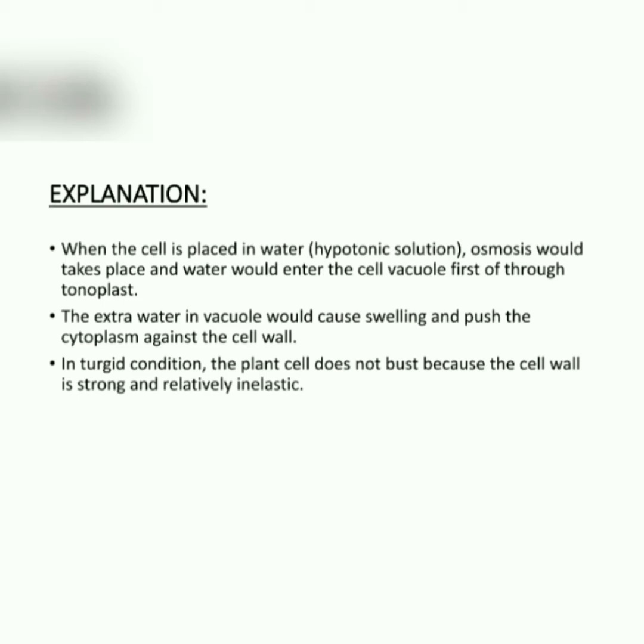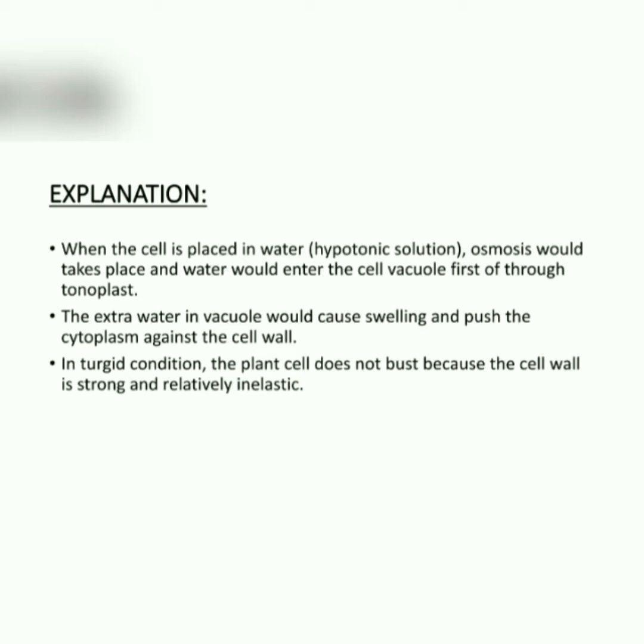The extra water in the vacuole would cause swelling and push the cytoplasm against the cell wall, because the vacuole will be filled with a very high amount of water and will exert a pressure on the cytoplasm. In the turgid condition, the plant cell does not burst because the cell wall is strong and relatively inelastic.